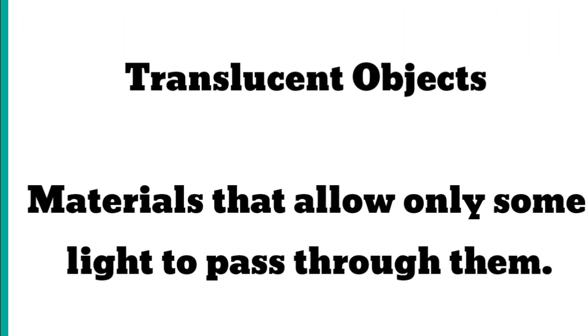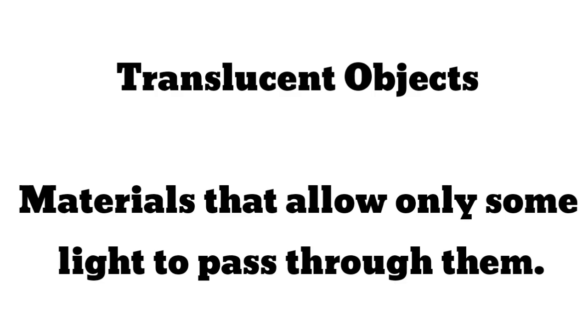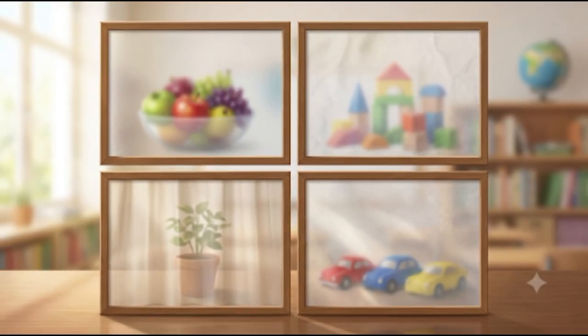Next category is translucent objects. These materials allow only some light to pass through them and stop the rest, so we cannot see clearly through them. The vision is blurry. These materials are called translucent materials. They have properties intermediate between transparent and opaque objects. Here you can see a translucent mirror. You cannot see clearly through them as some light is passed and some is stopped.